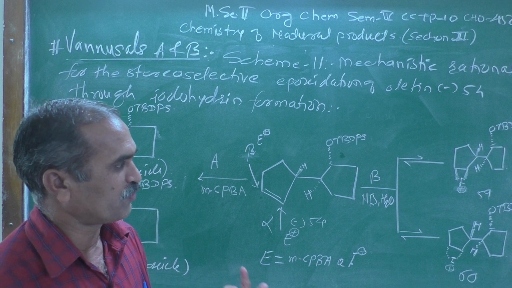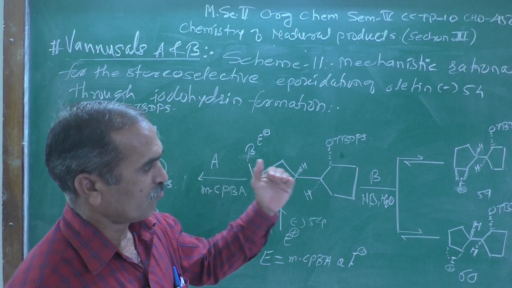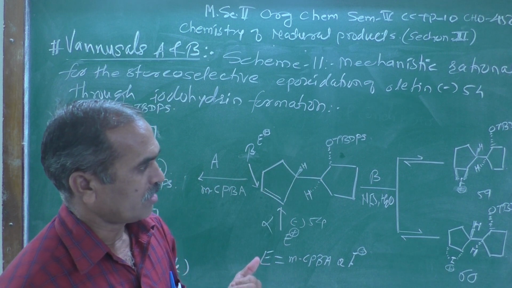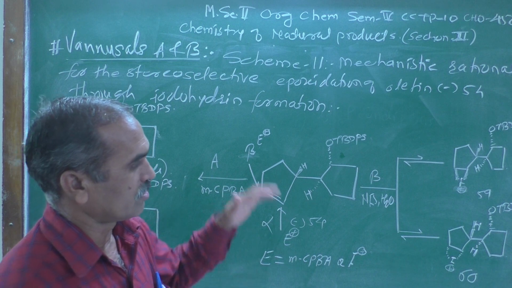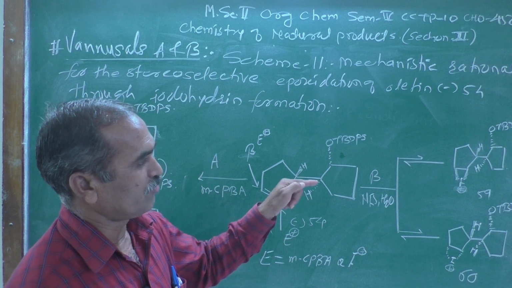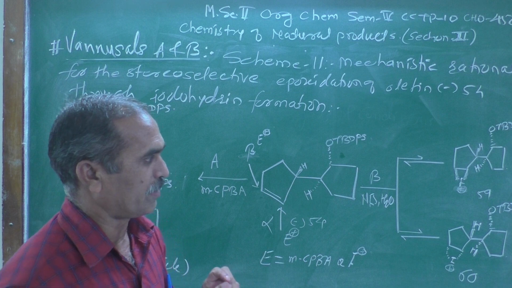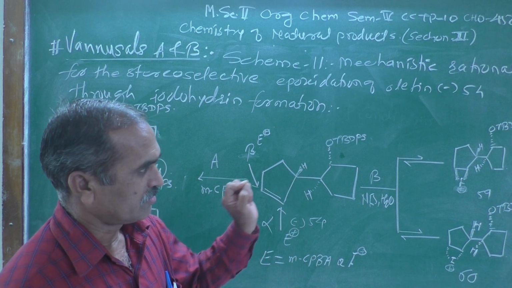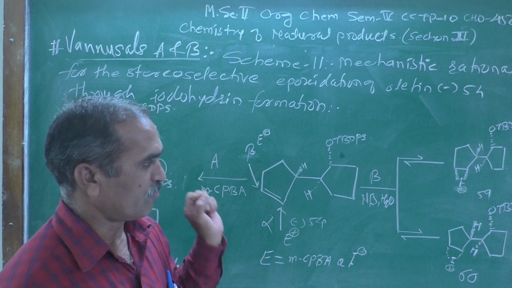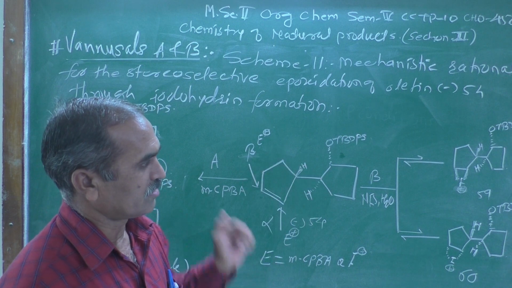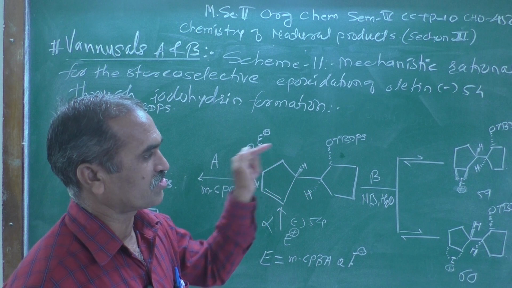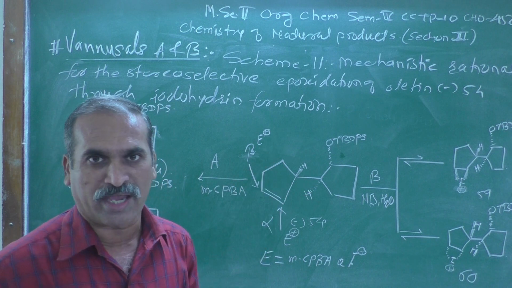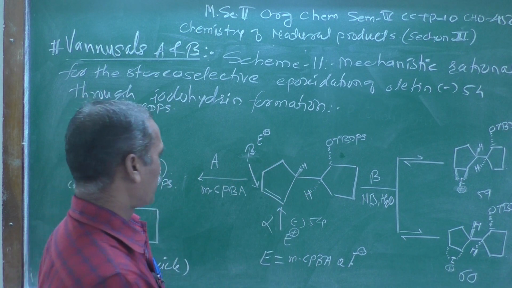There are two faces obtained, one is a beta side and another one is an alpha side, which are depicted on this blackboard, and the numbers of those structures are given 59 and 60.